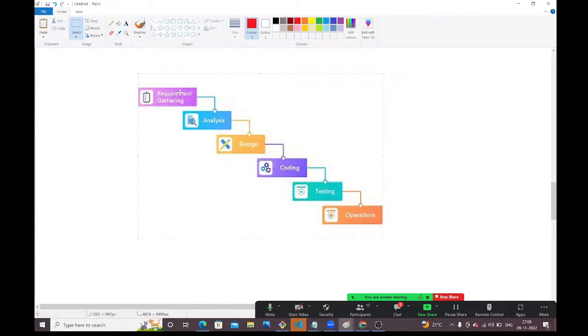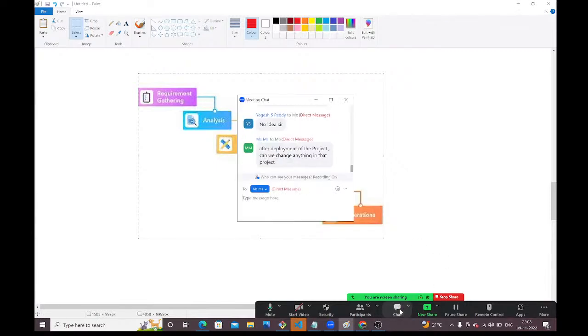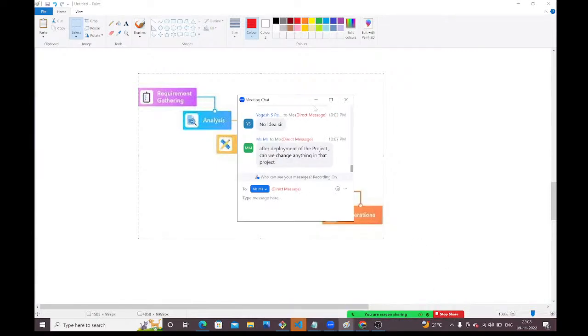First we should complete this step, then only we will go for the next step. We should complete this one, then only we can go for the next. It is a step by step process, guys. It is a linear process. No, guys, in Waterfall we won't do any changes. Requirement changes are different from supporting.